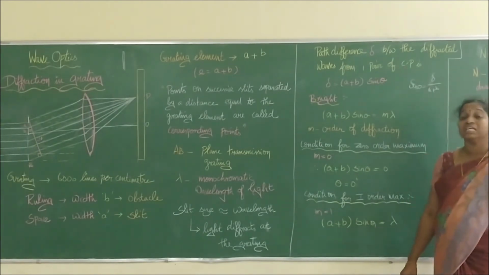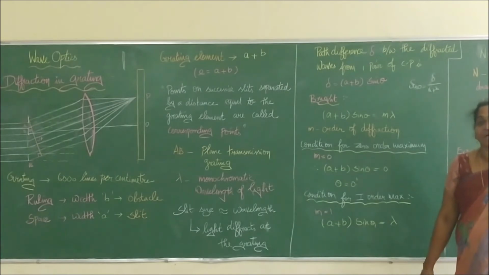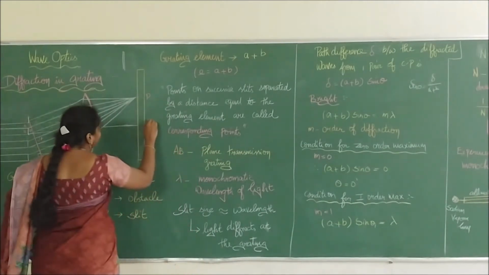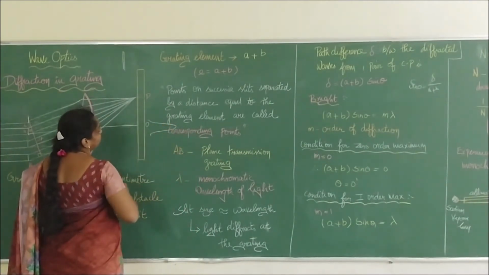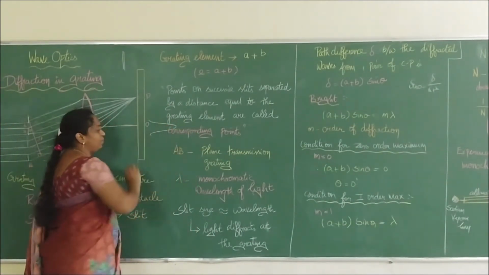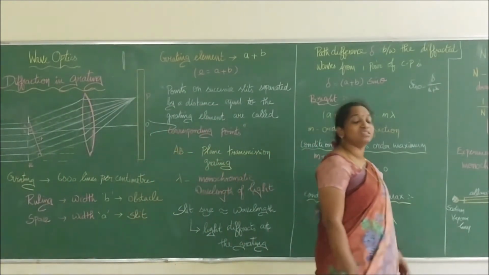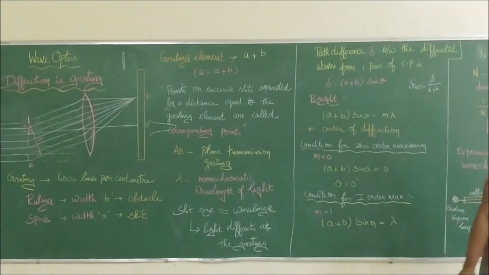So that is where we get a central maximum. We call that central maximum the zero order maximum. When we see the screen, we are able to see the central maximum as a straight bright line. We call that the central maximum, or we can say the zero order maximum.